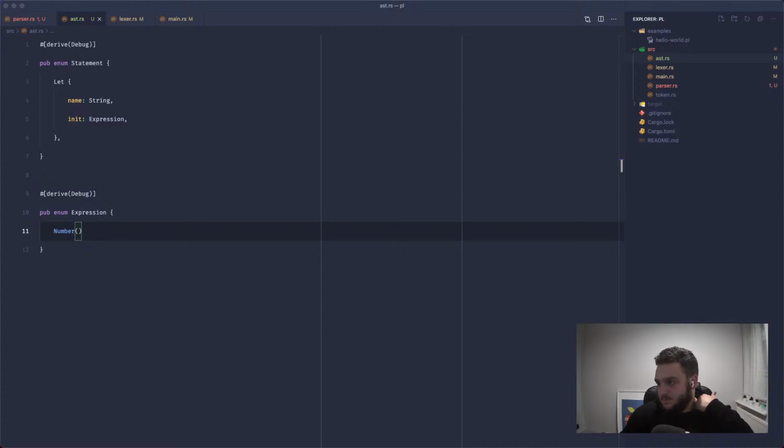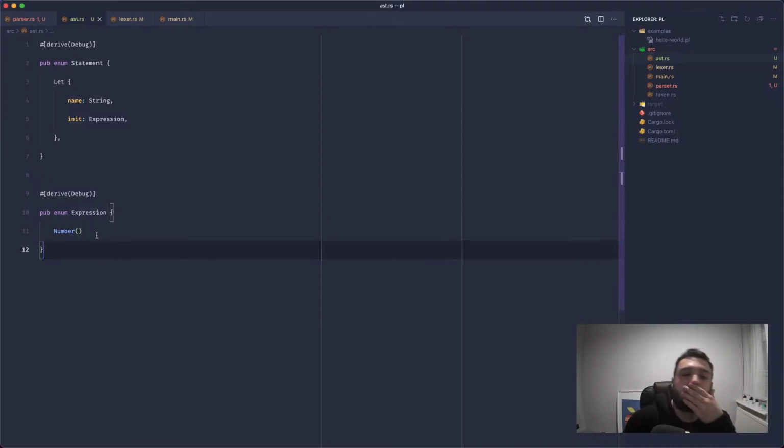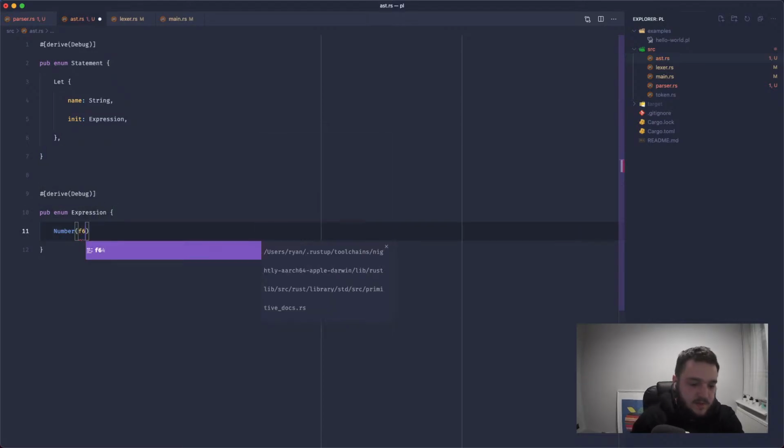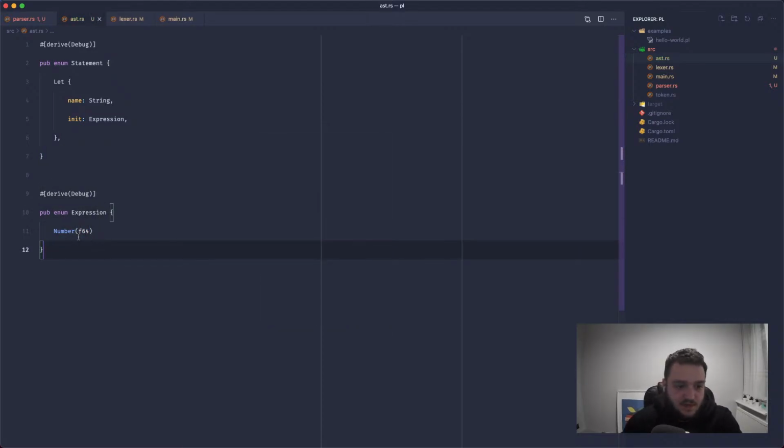Let's think. If we've got a number expression, we probably want to store the number itself. So like I showed you up here with these named values on the enum, we can actually do the same thing shorthand where we don't give everything a name. Instead, we just give it a type. So this number is going to store some sort of 64-bit floating point number.